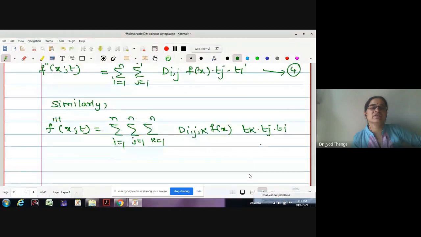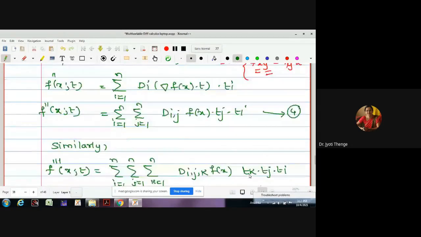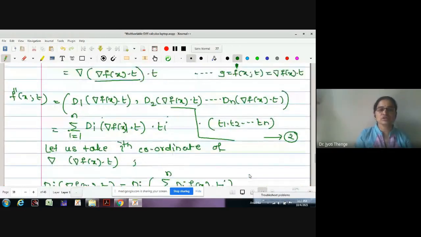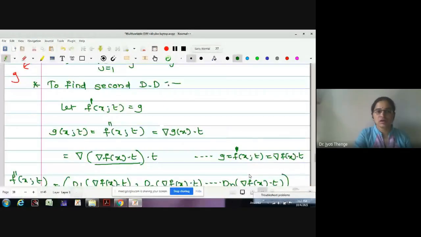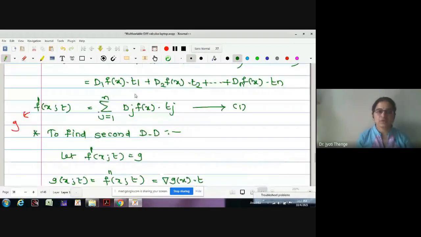I have written similarly instead of writing the whole expression again. This is about the notations. Any problem with the notations? For the first order directional derivative, we were going to use the symbol by equation number 1.